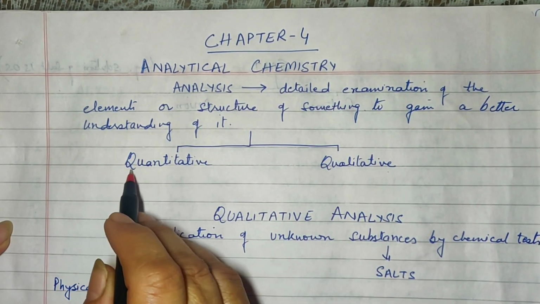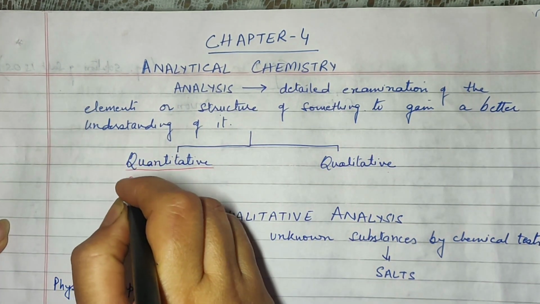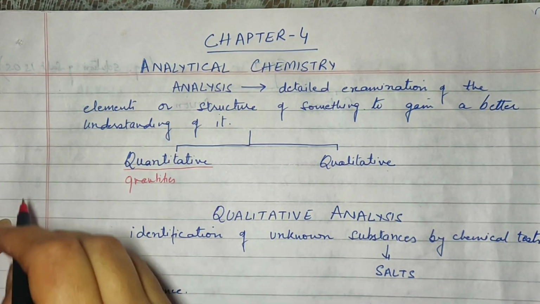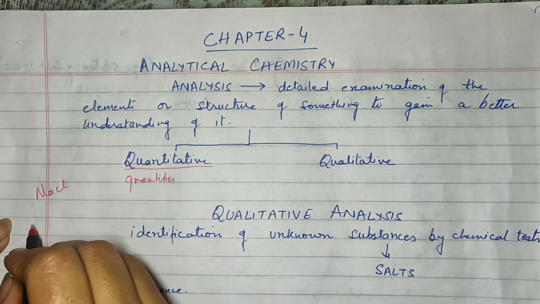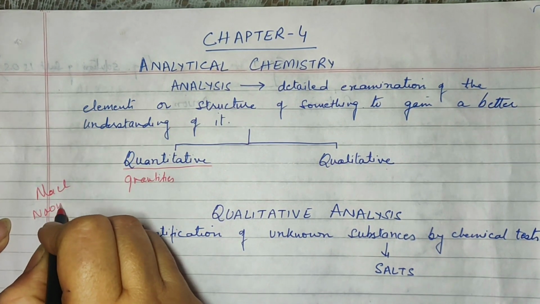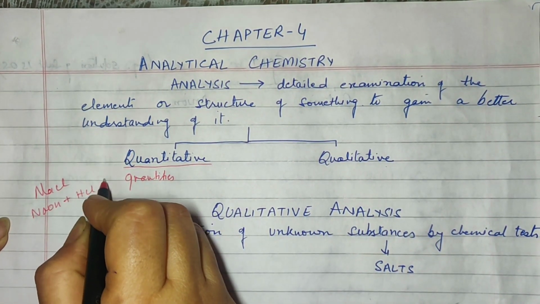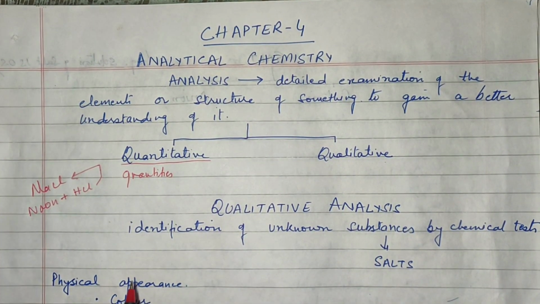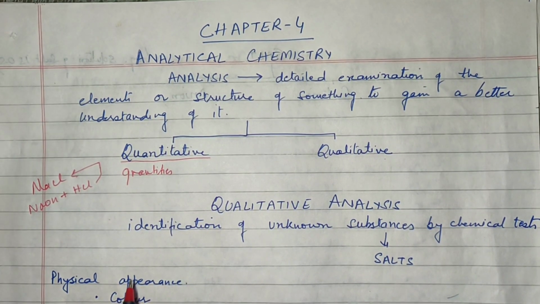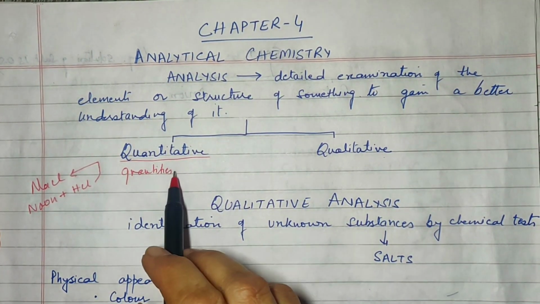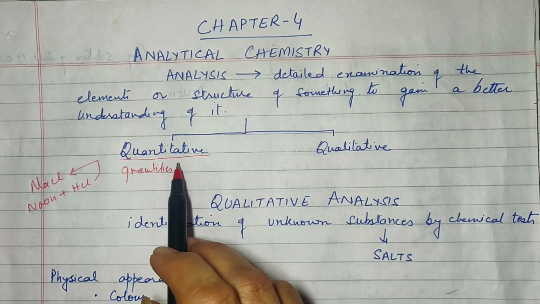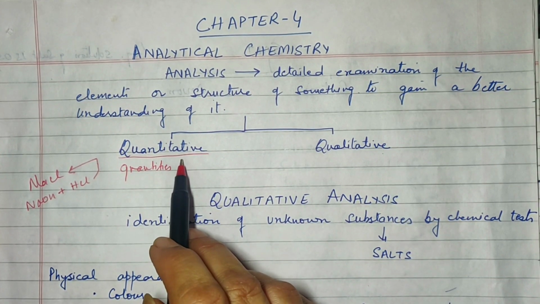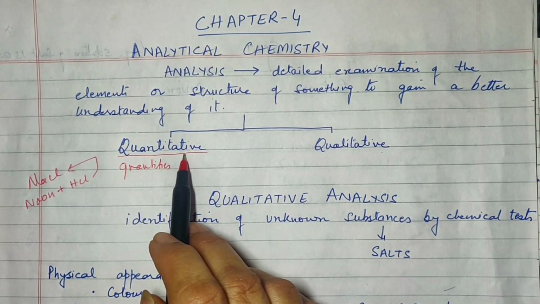Now, as the name suggests, quantitative basically refers to quantities. Quantities as in, for example, suppose I say that I want to prepare 5 grams of NaCl. If 5 grams of NaCl is to be made, how much NaOH is required to react with how much HCl so that I get the required quantity of NaCl without wasting any chemical and without making an extra amount of NaCl to avoid wastage? Now, these quantities will refer to measurements and the volumes, the masses, the moles, etc. This particular part of analytical chemistry you will study in +1 if you pursue sciences.